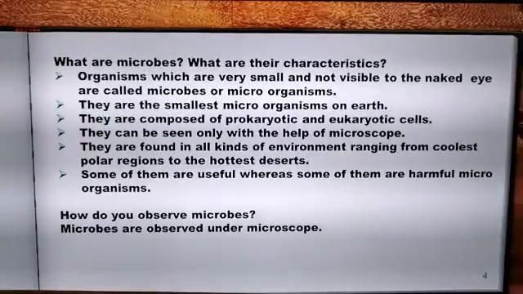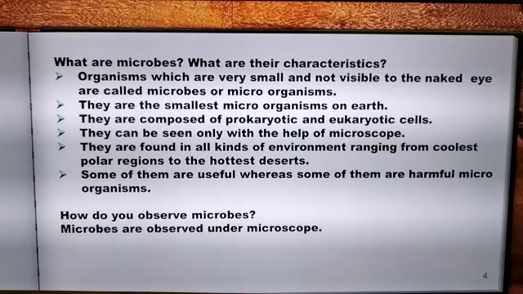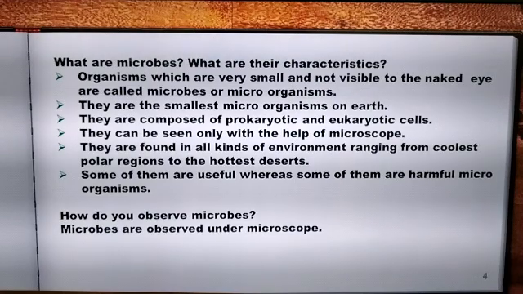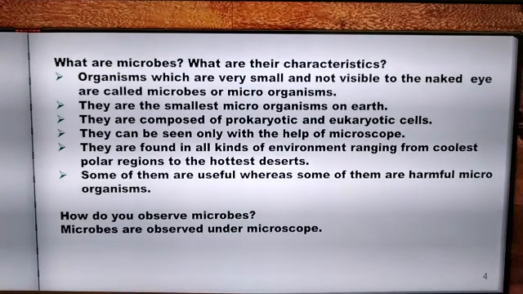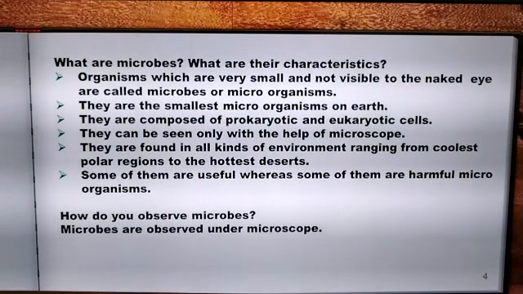So let us begin this lesson with some activity-based questions. What are microbes and what are their characteristics? So we already know what microbes are. Organisms which are very small and not visible to the naked eye are called microbes or microorganisms. What are the characteristics of microorganisms? Microbes are the smallest living organisms on the earth.